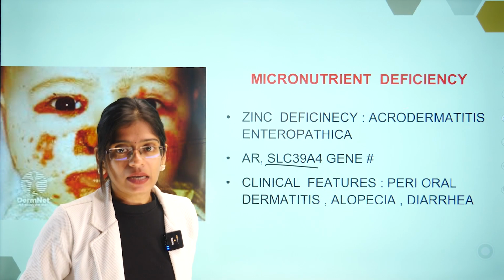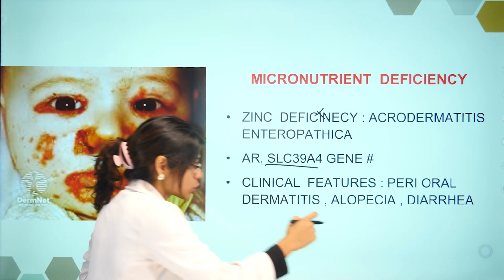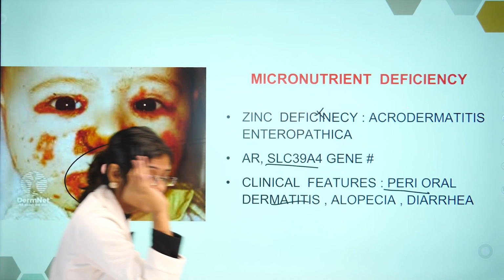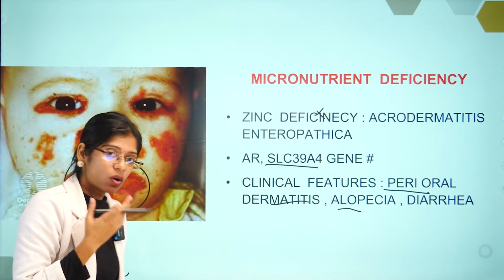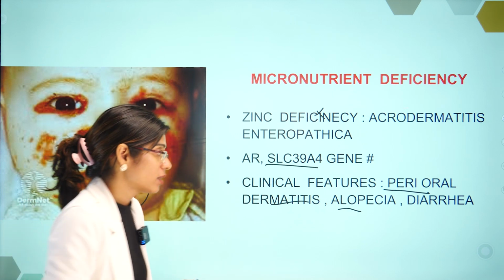ഇവിടെ ഒരു ട്രയാഡ് ആണ് കുട്ടിക്കുള്ളത് സിങ്ക് ഡെഫിഷ്യൻസിയിൽ. The triad consists of perioral dermatitis, alopecia, loss of hair, and diarrhea. So not just perioral dermatitis, child can also have perianal lesions. So this triad they have asked before.